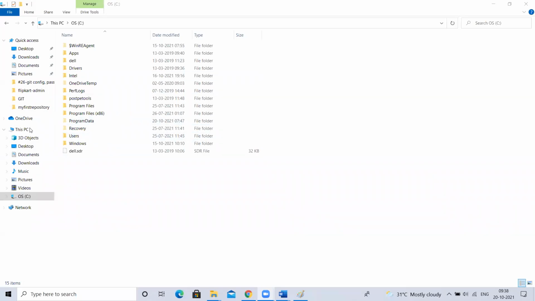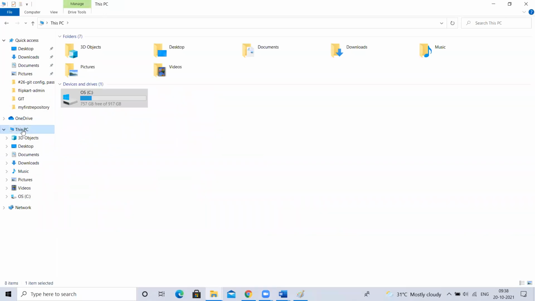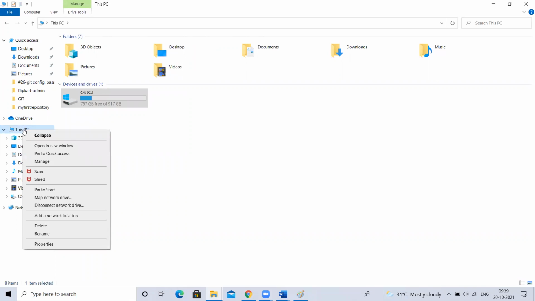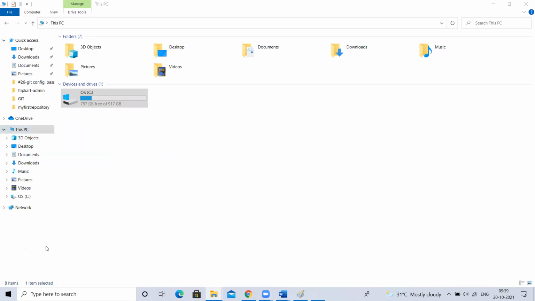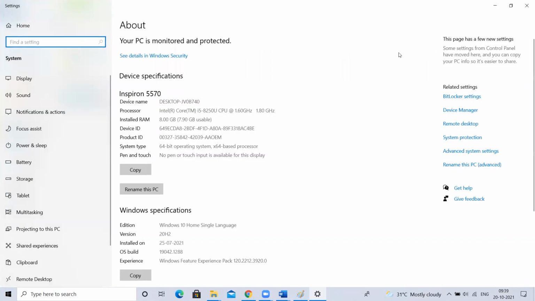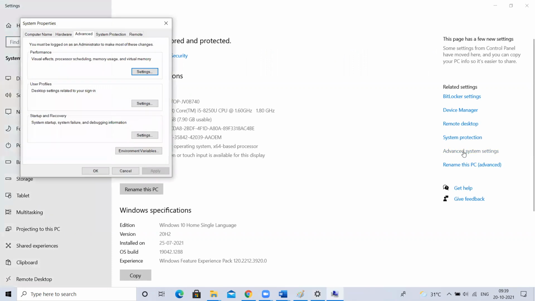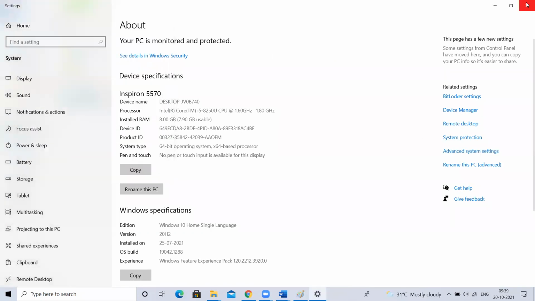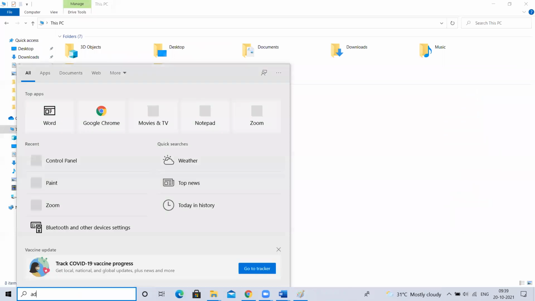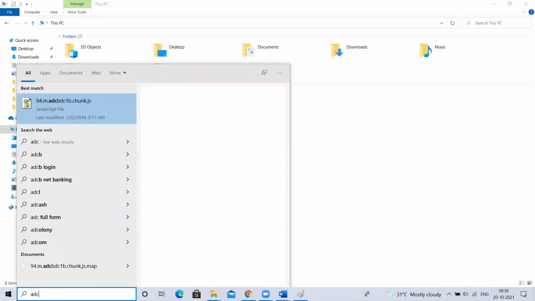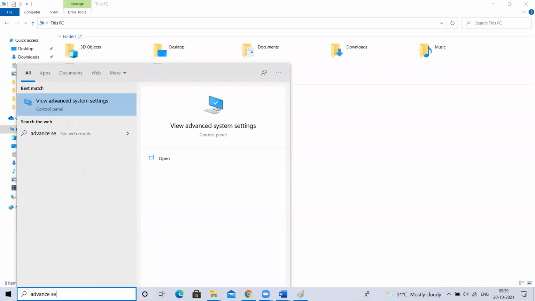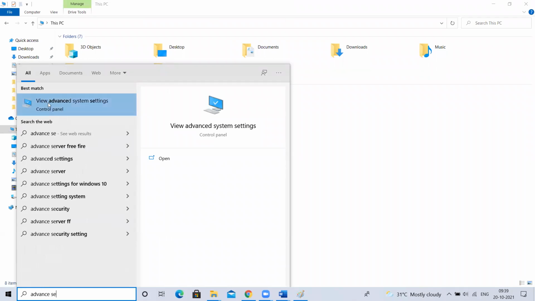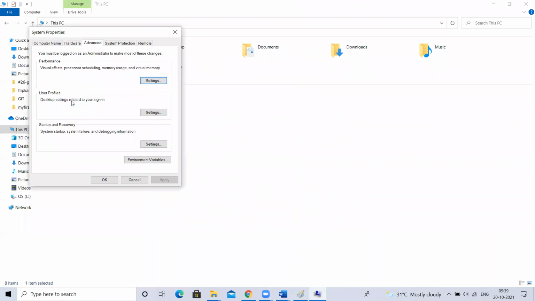So how we can set this? We can right click on this my computer, this PC. If it is Windows 7, right click on my computer. If it is Windows 10, right click on this PC. Go to properties. You can go here, advanced system settings. You can go here, or else you can directly type advanced system settings here and click on it.